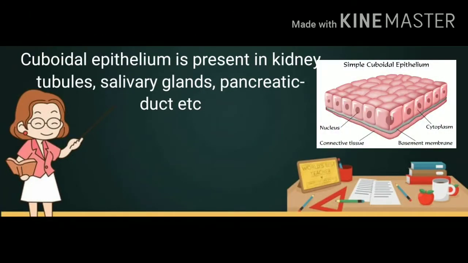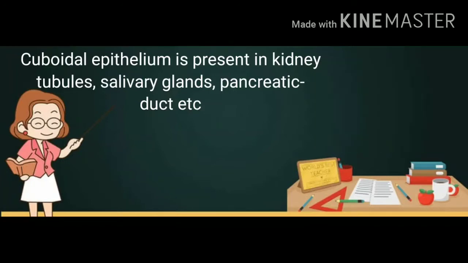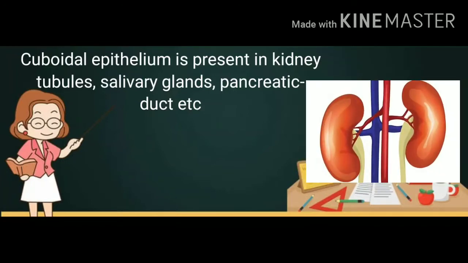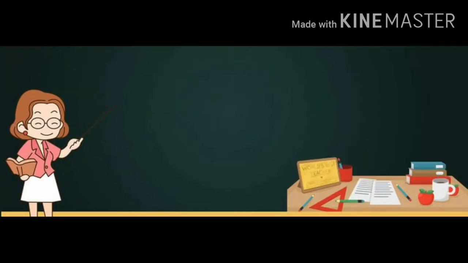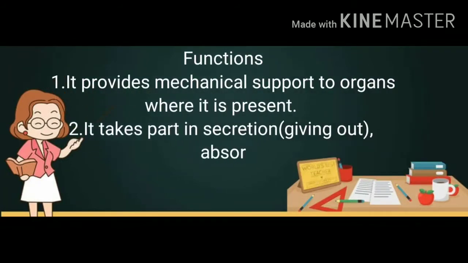Cuboidal epithelium is present in kidney tubules, salivary glands and pancreatic duct because they function in absorption and secretion of materials. Now, functions of cuboidal epithelium: it provides mechanical support to organs where it is present, and second, it takes part in secretion and absorption of materials.